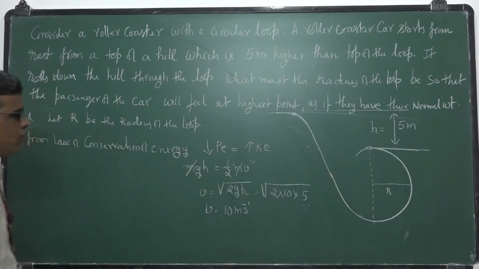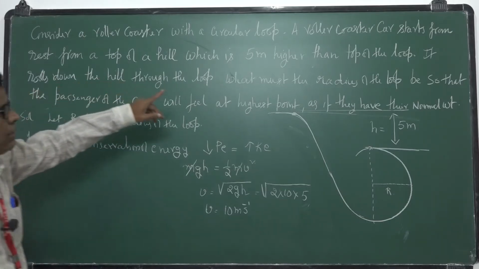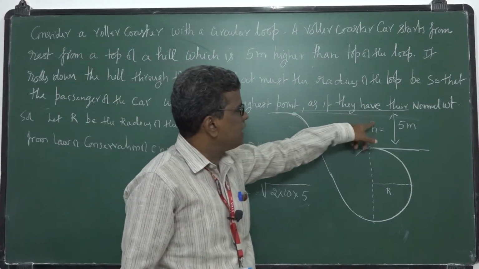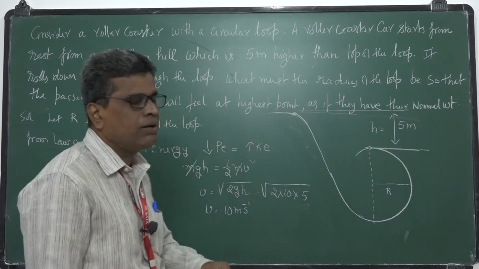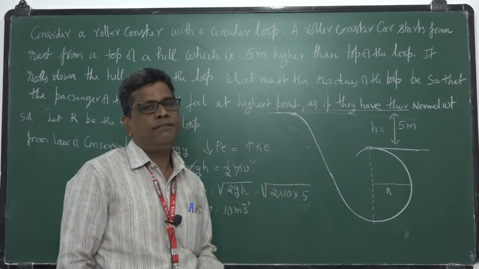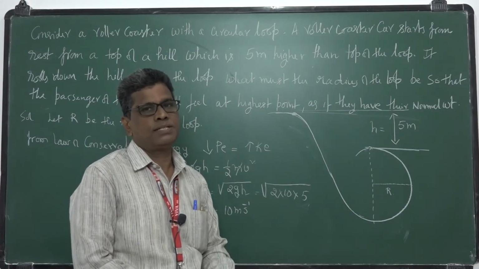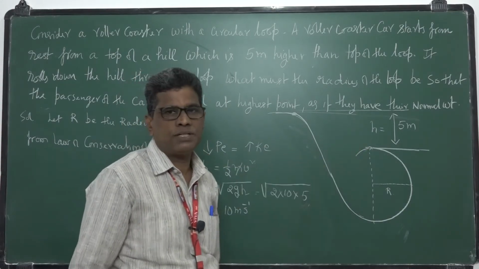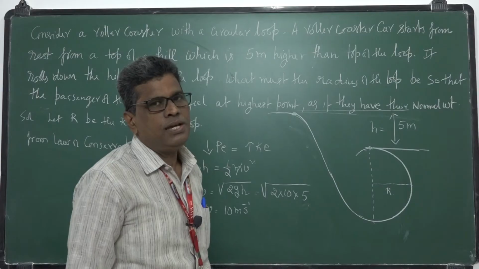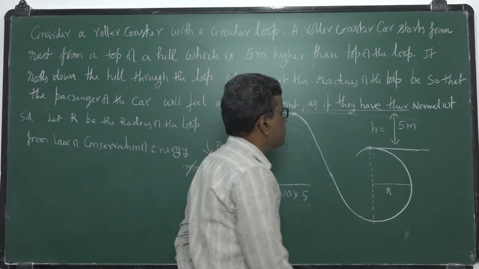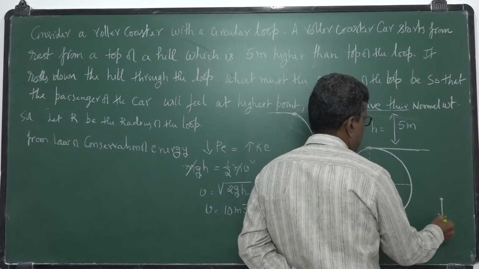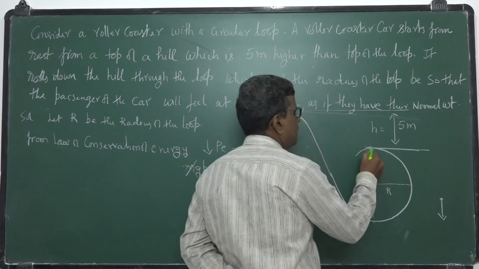Now, what we want is the radius of the loop so that the passenger will feel at the highest point as if they have their normal weight. What is the normal weight of the person? mg. So here he feels the weight, the apparent weight, and it should be equal to the weight of the person. So you have to find this. When the object is here, that is a roller coaster, you draw the FBD. What are the forces acting on it? So I will draw this FBD. Here the weight of the person acts downwards.